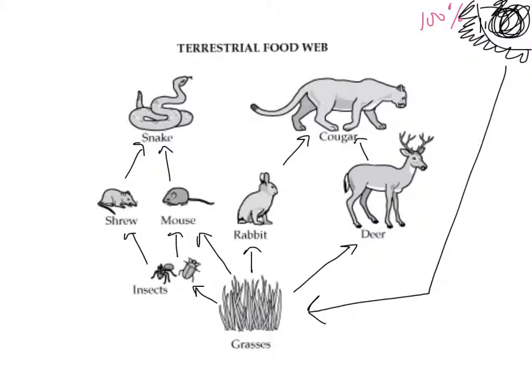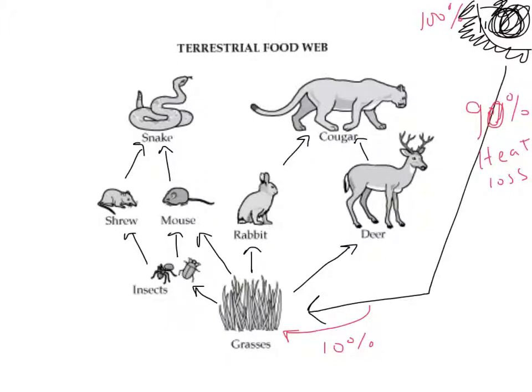And as the sun emits energy towards Earth's surface, 90% of it gets lost as heat. Only 10% of it is used and transferred to the grass.